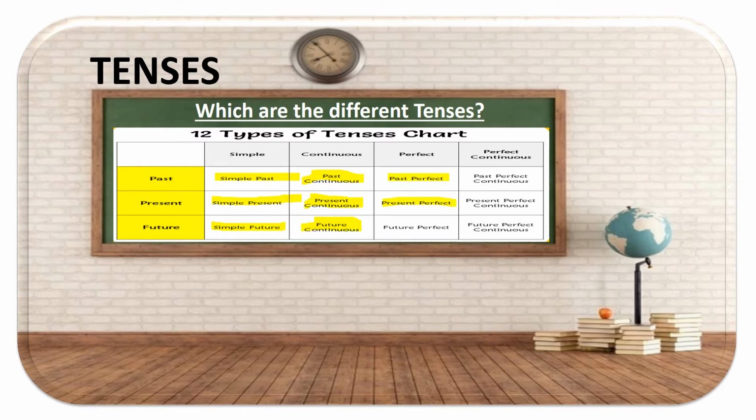And last but not the least, you have past perfect continuous, present perfect continuous, and future perfect continuous. So let's see in detail what these tenses are about and how these divisions or subgroups of tenses, simple, continuous, perfect, and perfect continuous function.